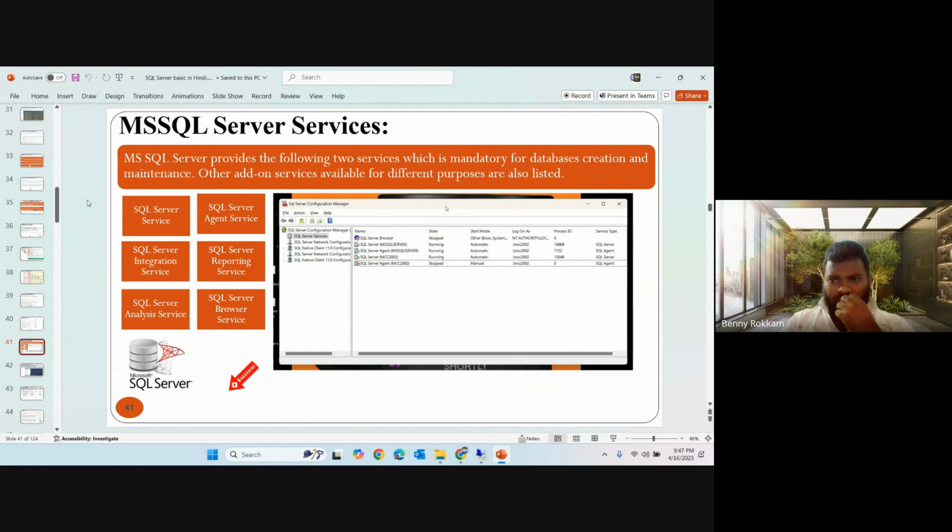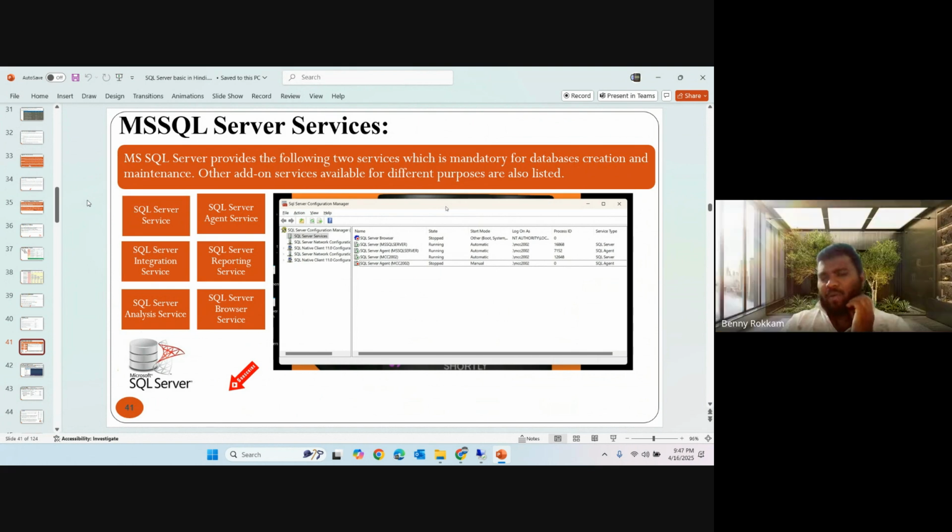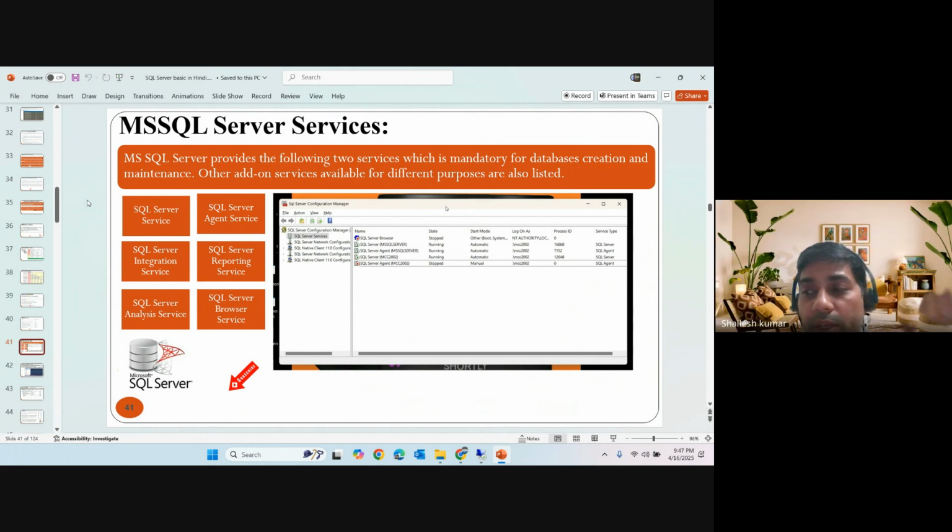The additional services in SQL Server are integration services, reporting services, and analysis services. But now these are not part of the single installation. They are not part of the SQL Server bundle. We have to download a separate exe for reporting services, from 2017 onwards, I think.